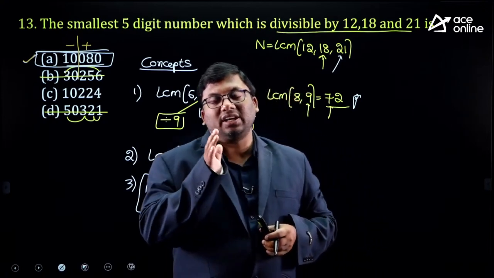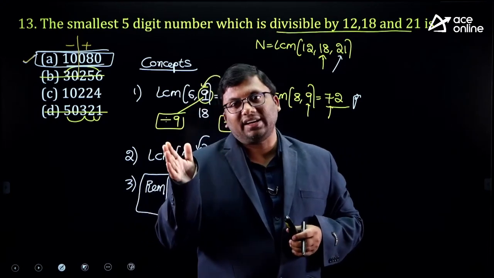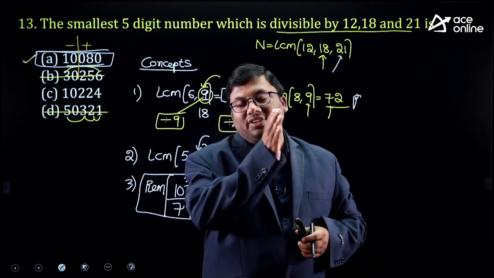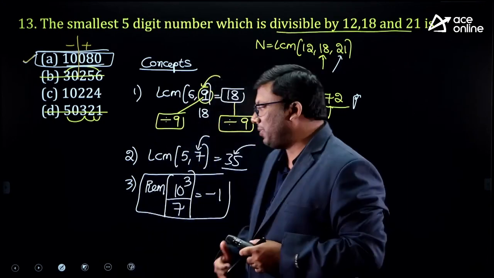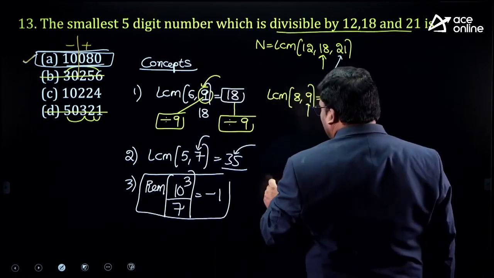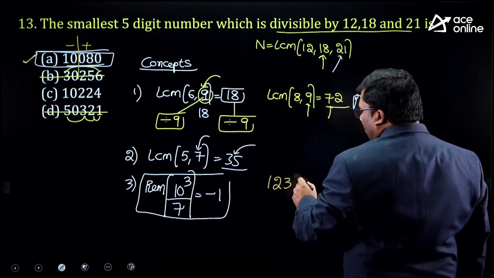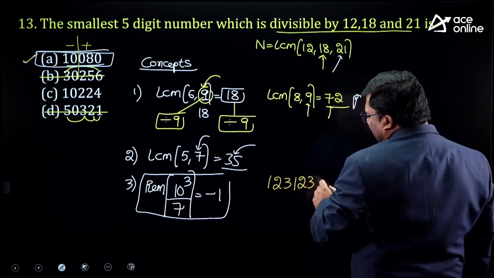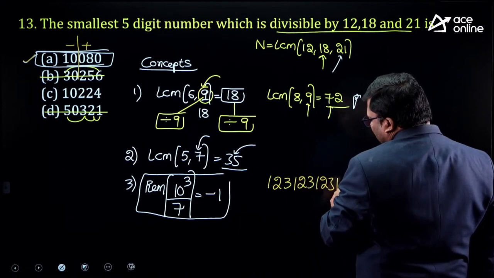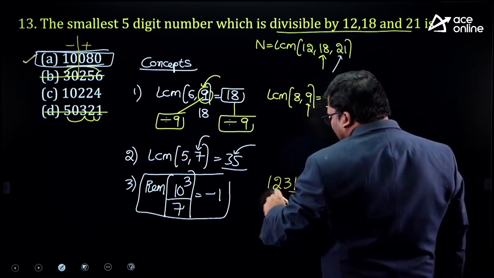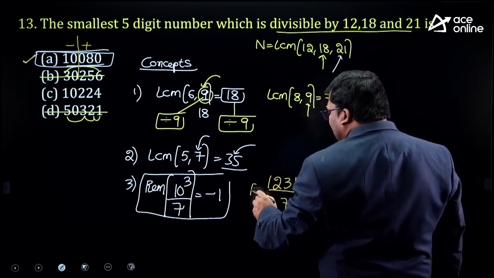What is the divisibility rule of 7? Start from right hand side, take a group of 3 digits, alternately plus minus. If the question is asked like this, 1, 2, 3, 1, 2, 3, 1, 2, 3, 1, 2, 3 divided by 7, what is the remainder?